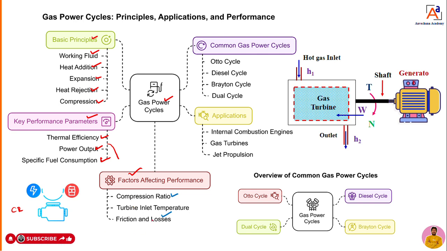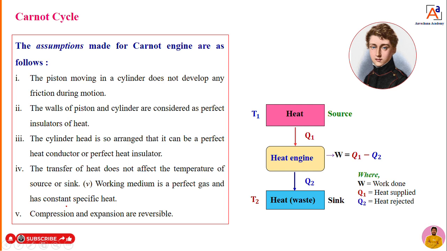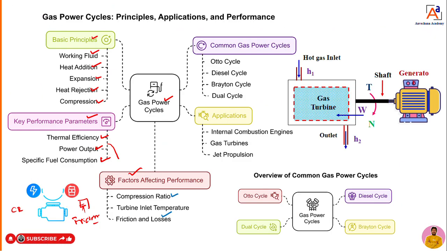One more thing, friction and other losses also affect the engine. When there is a piston and cylinder arrangement in the engine, if the friction is more, then it is going to consume more power, hence there will be a loss in power. That loss in power due to friction we can call friction power. Like that it also affects the efficiency. If the friction is more, the power output will be less and fuel consumption will be more, the efficiency of the engine is less, hence the friction should be less.